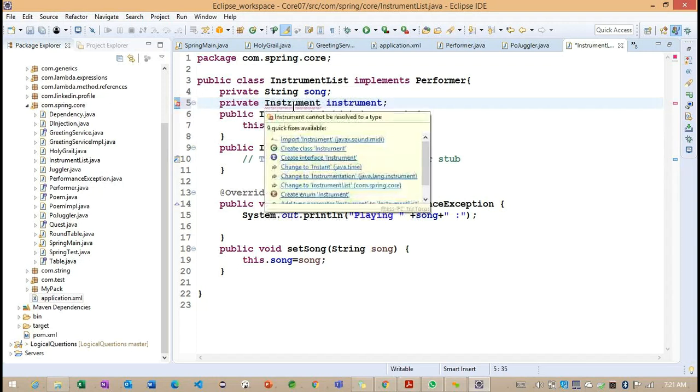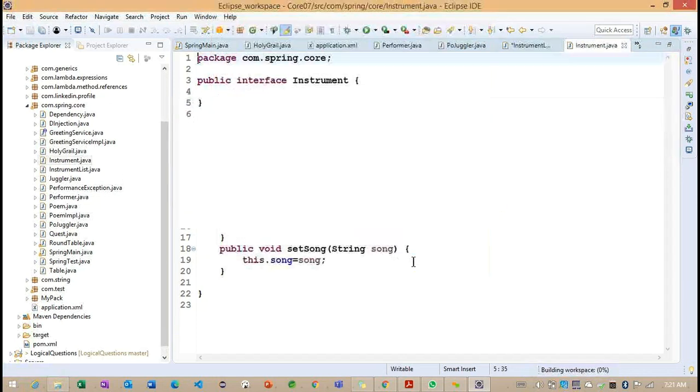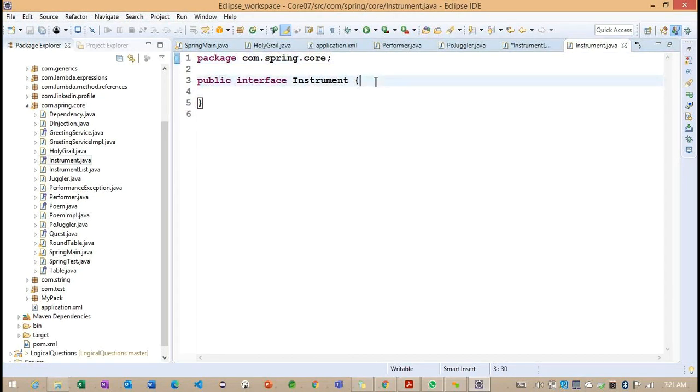Here I'm creating this instrument as an interface. This is the name of the interface we are creating, and inside this instrument, the name of the method I'm writing is play. Now carefully observe, we need to work on this instrument property.